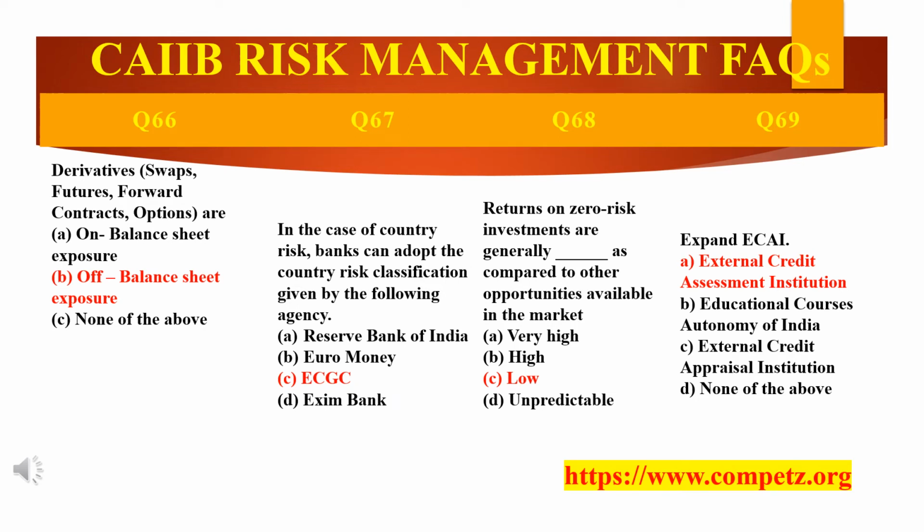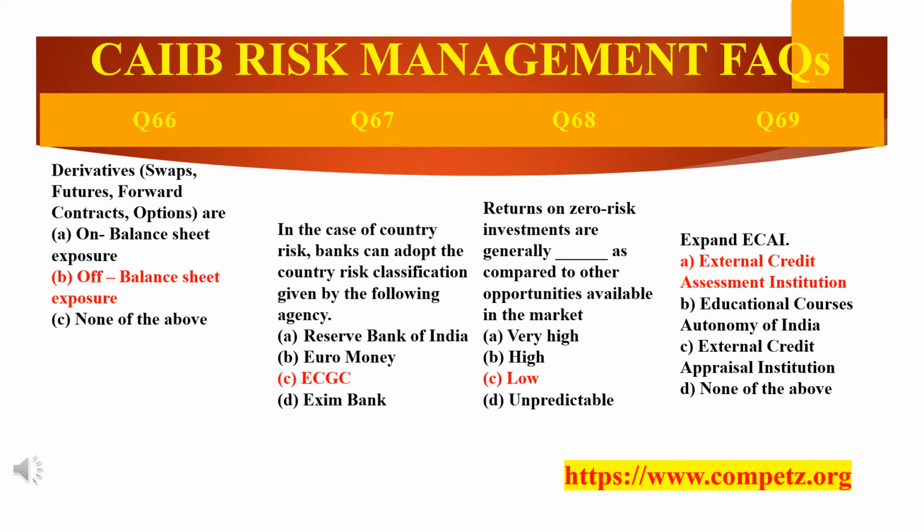Then next question. In the case of country risk, bank can adopt the country risk classification given by the following agency. Which agency? This is very simple and important too, my dear friends. Just see, in the case of country risk, the name itself suggests country risk. Means what? The banks can adopt the country risk classification given by which agency? ECGC agency. Always remember ECGC agency.